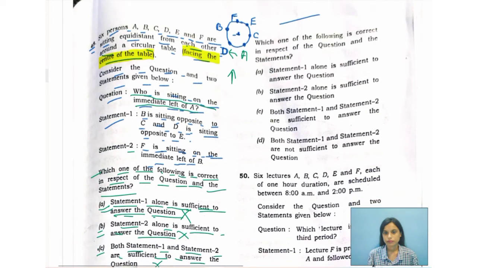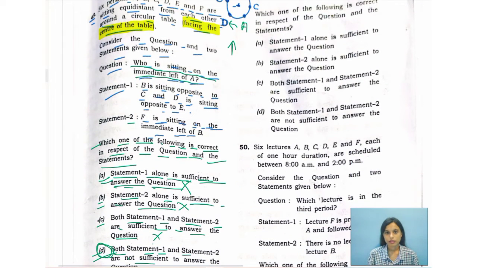So now let's get to the options that follow. Which one of the following is correct in respect of the question and the statements? Statement 1 alone is sufficient to answer the question?